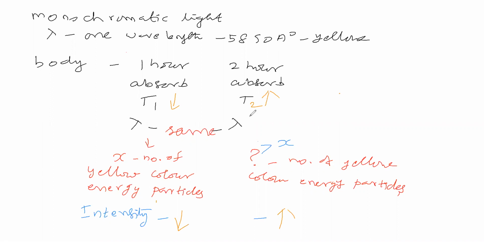5890 angstrom is absorbed here. That wavelength corresponds to yellow color energy particles. So the body is absorbing X number of yellow color energy particles here. How many will it be here? Will this number be greater than X, less than X, or equal to X? What do you say?